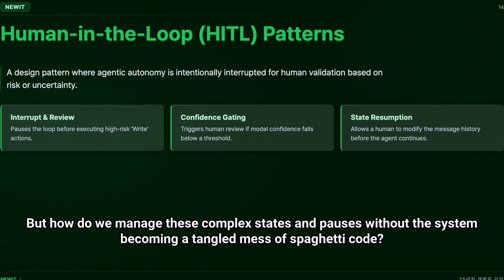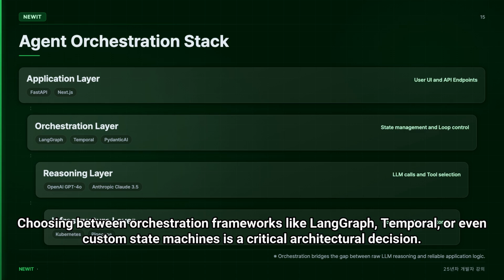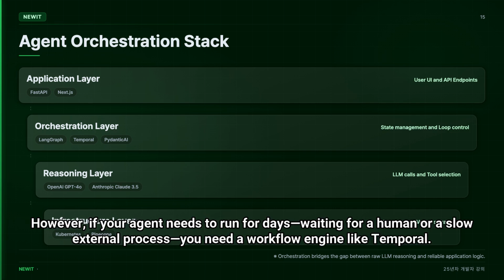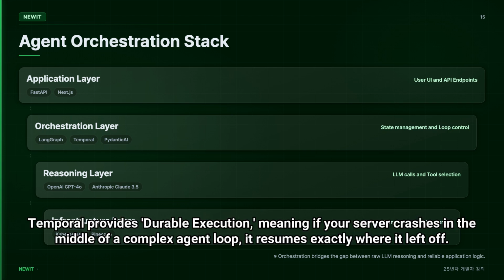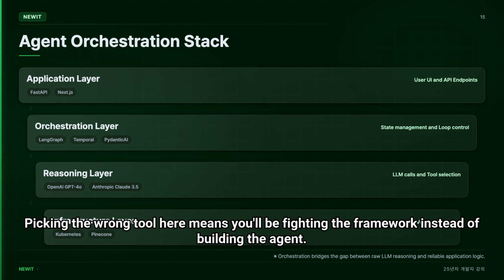But how do we manage these complex states and pauses without the system becoming a tangled mess of spaghetti code? Let's look at the frameworks designed to handle this orchestration. Choosing between orchestration frameworks like LangGraph, Temporal, or even custom state machines is a critical architectural decision. LangGraph is excellent for defining agents as cyclic graphs, allowing you to explicitly model loops and conditional edges. However, if your agent needs to run for days waiting for a human or a slow external process, you need a workflow engine like Temporal. Temporal provides durable execution, meaning if your server crashes in the middle of a complex agent loop, it resumes exactly where it left off. In 2026, the trend is moving toward stateful agents, where the memory isn't just a list of strings, but a managed database state. Picking the wrong tool here means you'll be fighting the framework instead of building the agent.